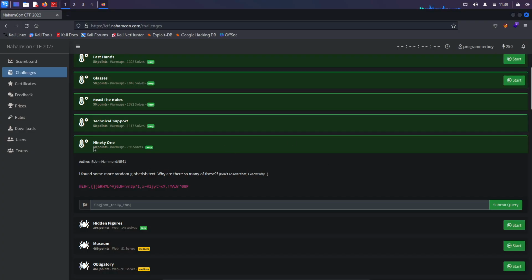Now coming to the challenge right over here, 91, it says that I found some more random gibberish text. Why are there so many of these files? And so on. Now this is the string of random characters which we need to somehow decrypt, and we need to get the flag. As the challenge name looks like 91, I don't know whether the hint is giving us something interesting or not. So first thing first, we need to figure out what sort of hash this is. We can try some different random guesses because 91 is the main keyword right over here.